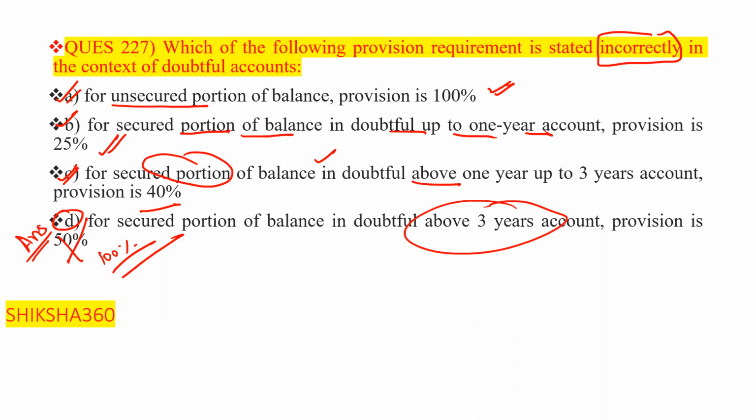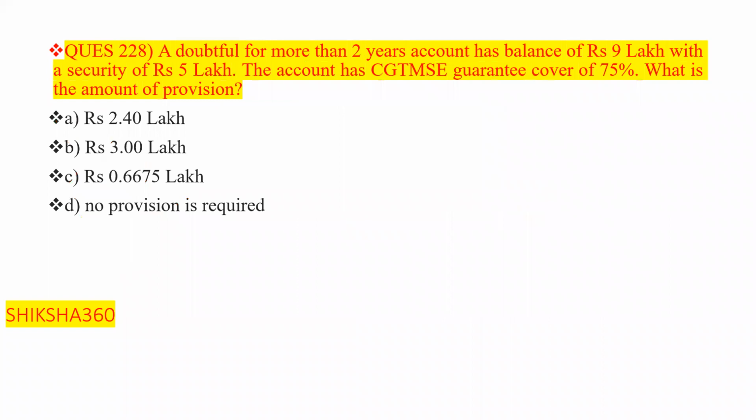Now move to the next question. Question number 228, and that is based on a numerical type of question. A doubtful for more than 2 years account has an outstanding balance of rupees 9 lakh. Security here is 5 lakh. Remaining balance is 4 lakh.